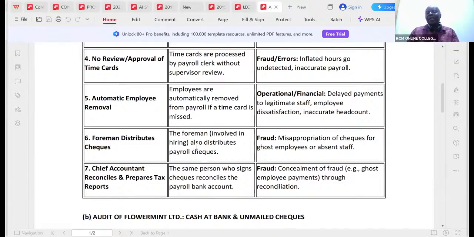So ladies and gentlemen, that is it. I believe you've been able to pick something out of that which can be helpful to you in terms of how you answer your exam. So if you allow me, I'll go to part B of that same question. Part B of this question, ladies and gentlemen, was really an interesting question, a very easy question.